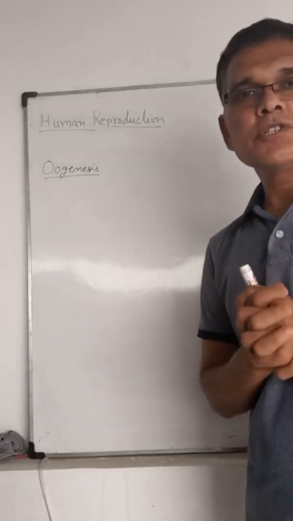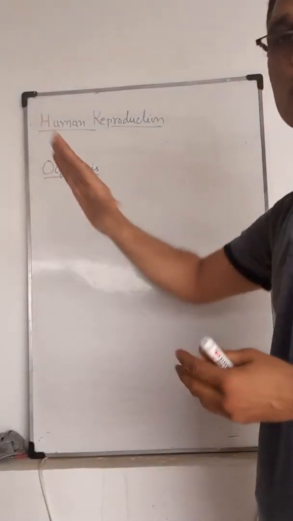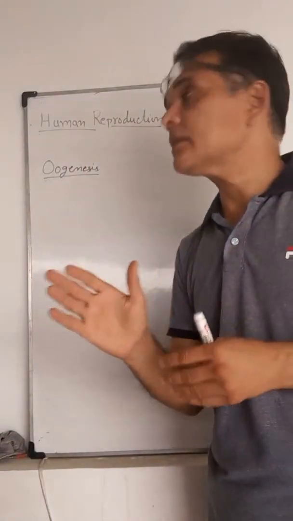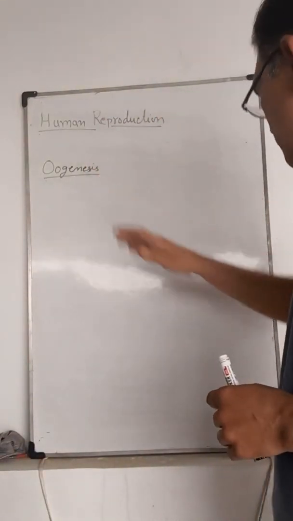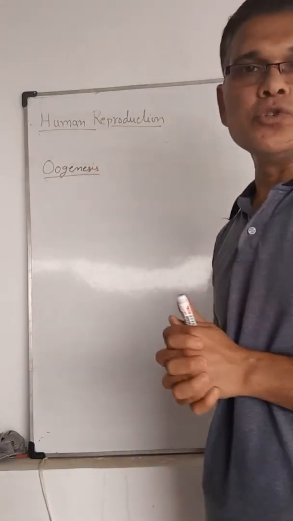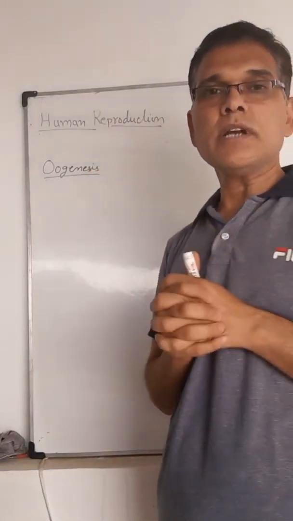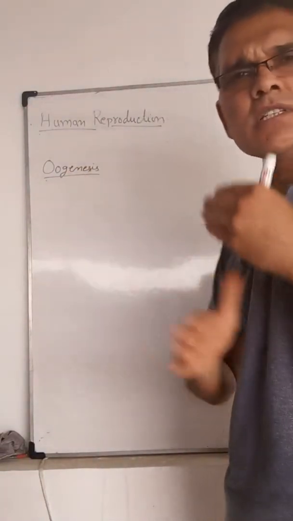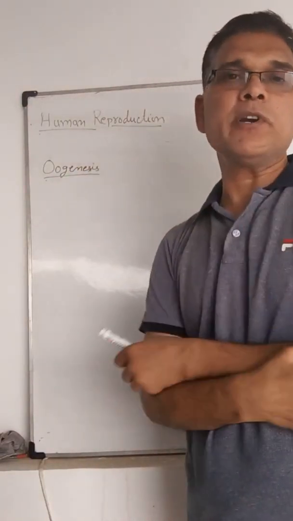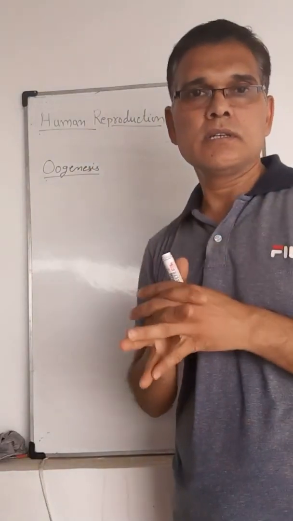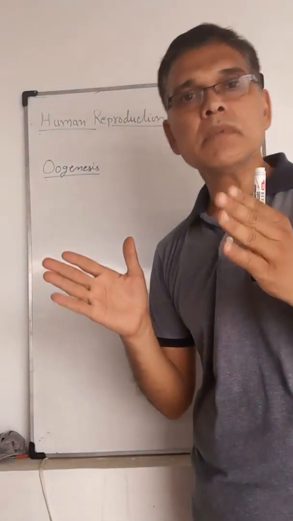The other process of gametogenesis is known as oogenesis. The formation of eggs from the egg mother cells is known as oogenesis. Oogenesis occurs inside the ovaries. Oogenesis is different from spermatogenesis. Oogenesis starts from the fetal stage, inside the mother's womb.